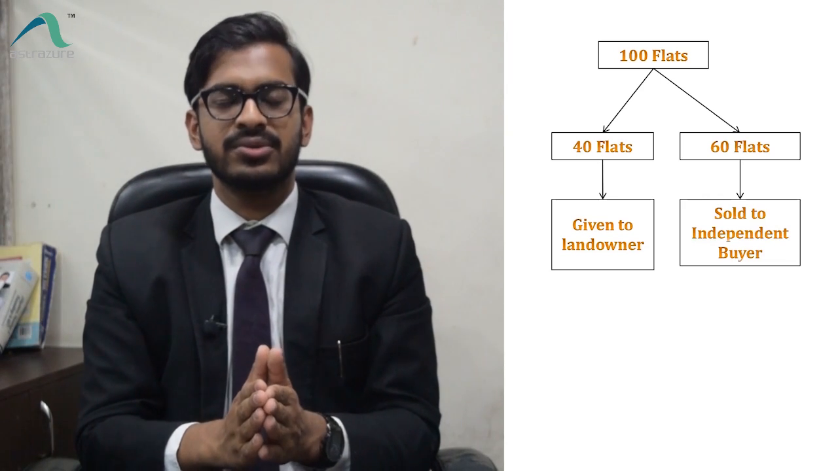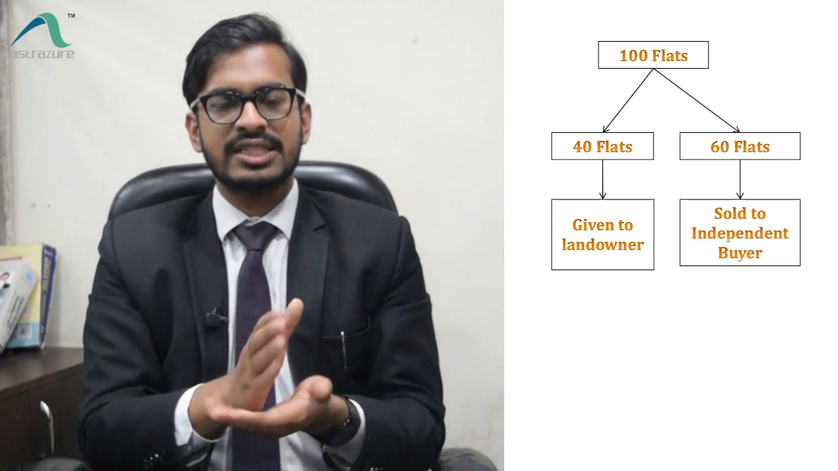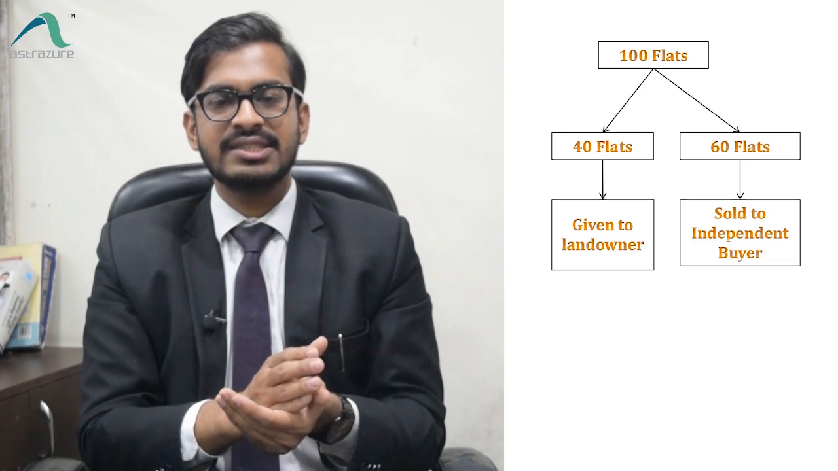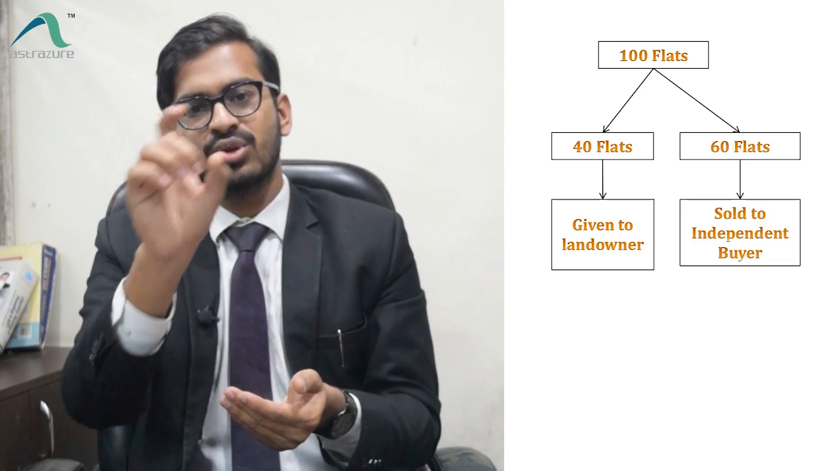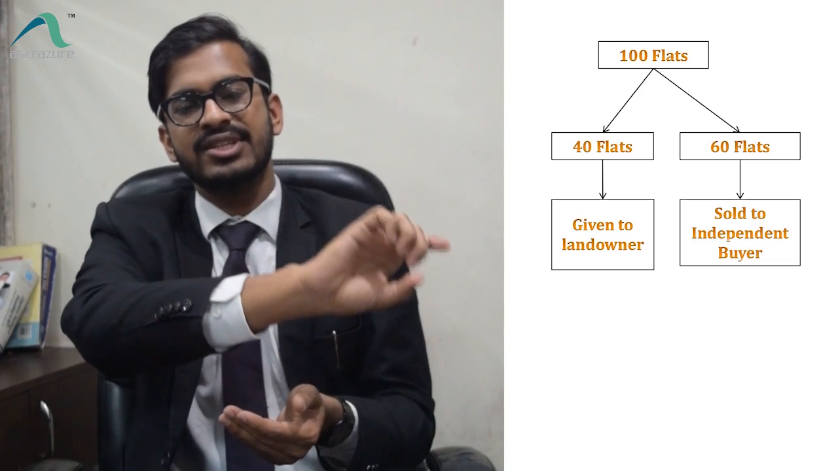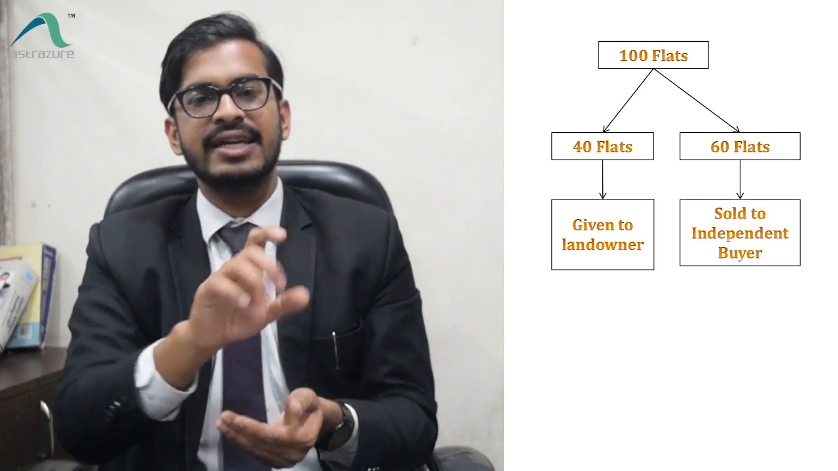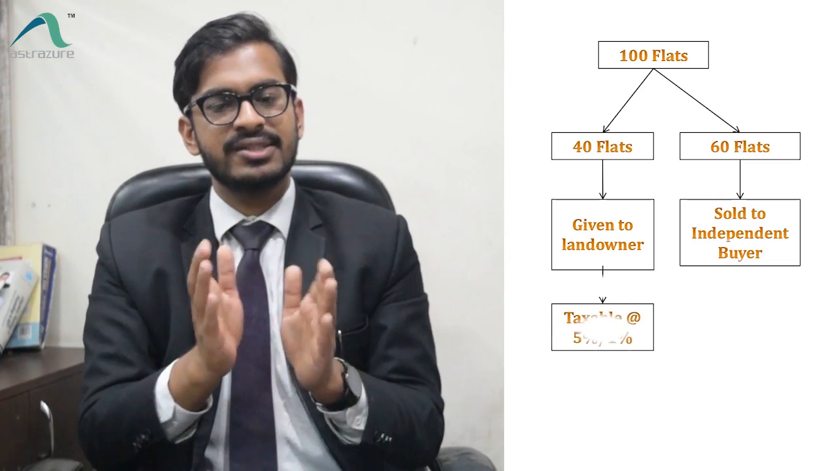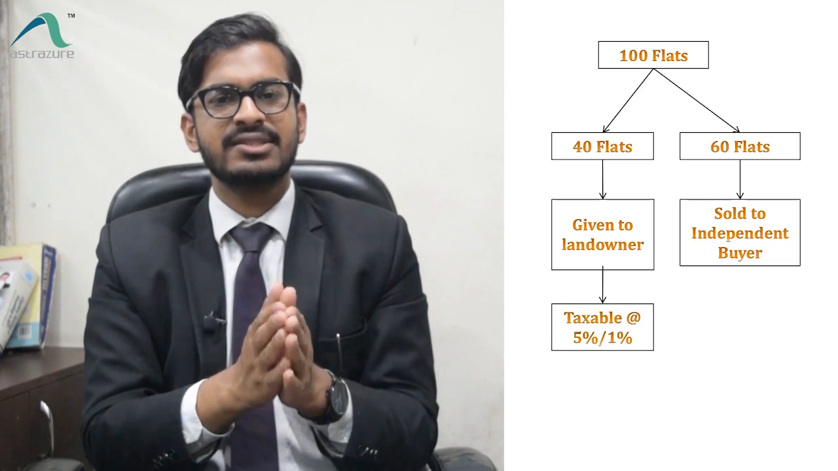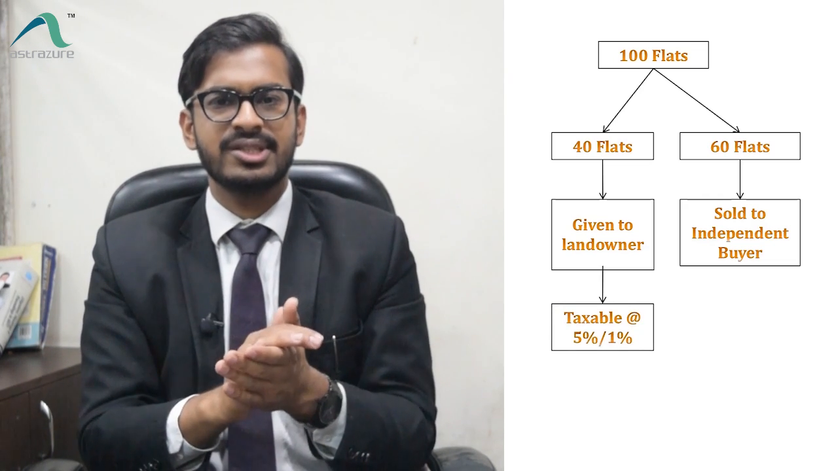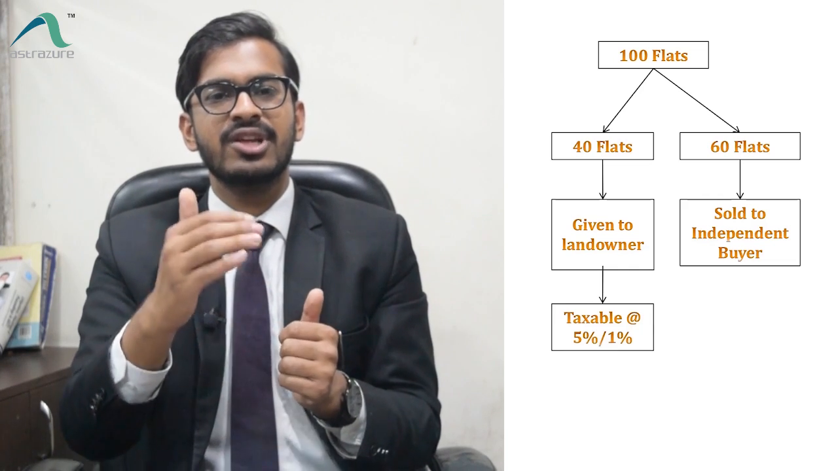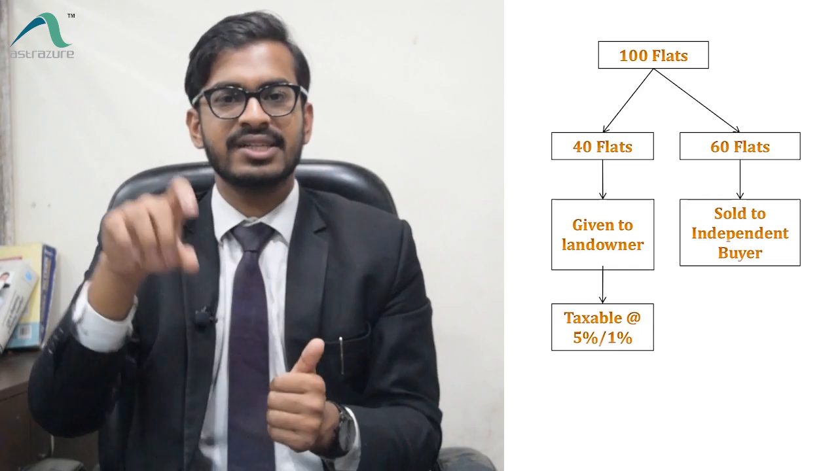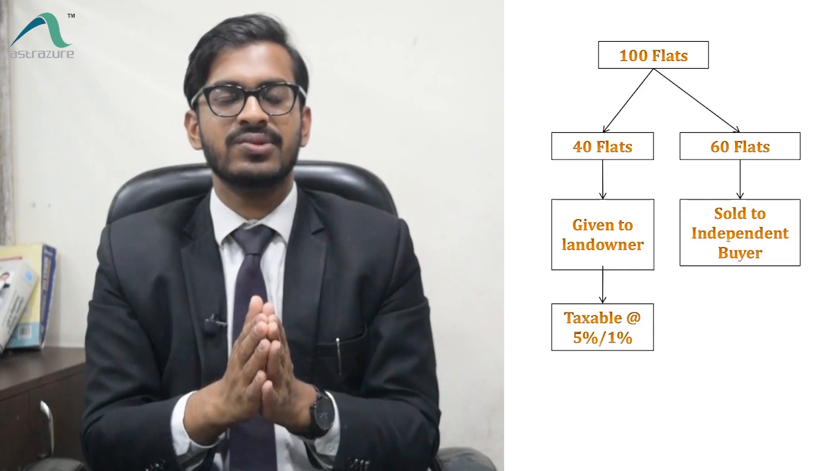So another condition which they have given is that the builder has to charge tax on those 40 flats which he is giving to landowner against TDR. So he will be charging tax on those 40 flats at the rate of 5% or 1%, as the case may be. Now another question might arise, what will be the value of those apartments, since the consideration is in kind, so there is no exact value.